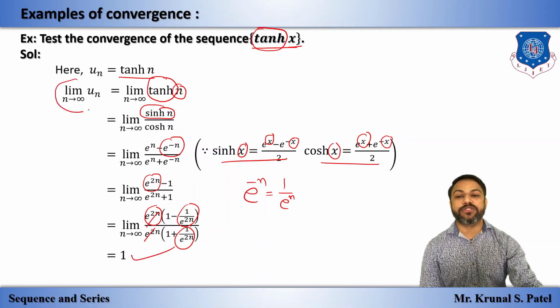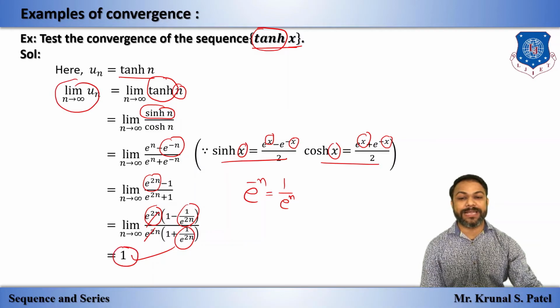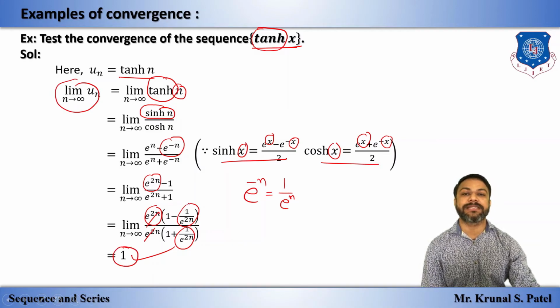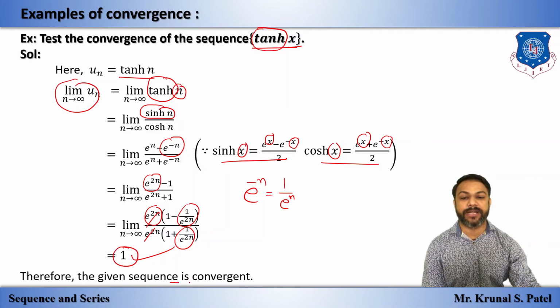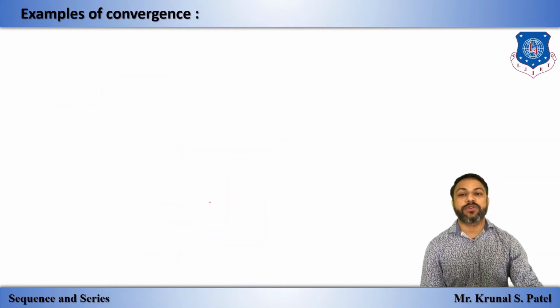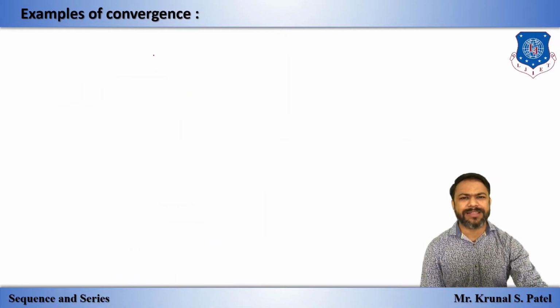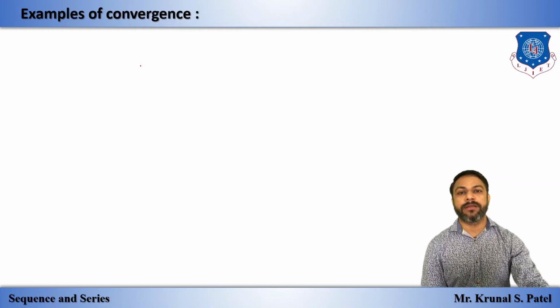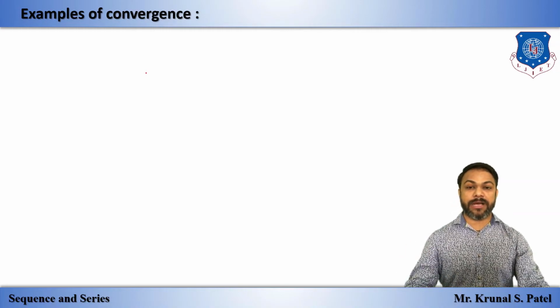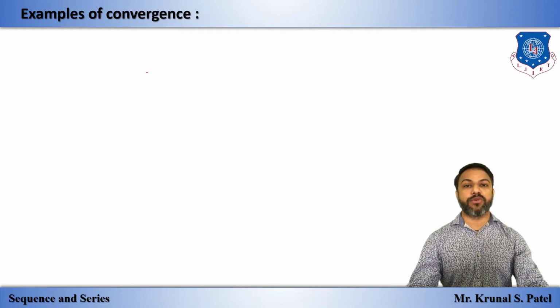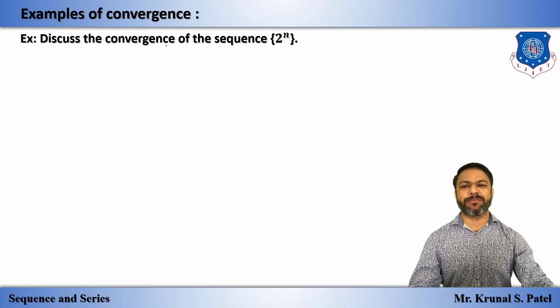So limit n tends to infinity un is finite, so we can say that the given sequence is convergent. Okay, so now one more example we have. There are so many examples, and I have just taken many examples because there is no large or big confusion over here. These are simple examples.